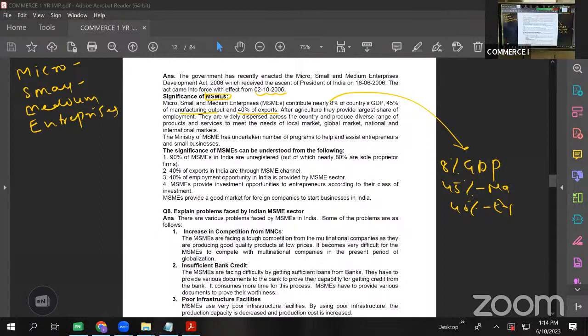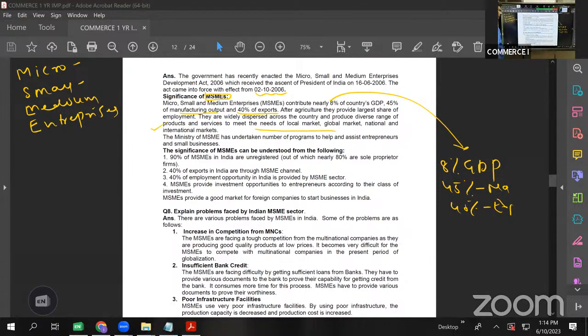They are widely dispersed across the country and produce a diverse range of products and services to meet the needs of local, global, national, and international markets. So the products of these MSMEs are catering to local needs, national needs, as well as international needs. As you see, 40% of the total exports is their contribution. Imagine, only MSME is contributing 40%. Then agriculture is there and the rest of the industries, isn't it?